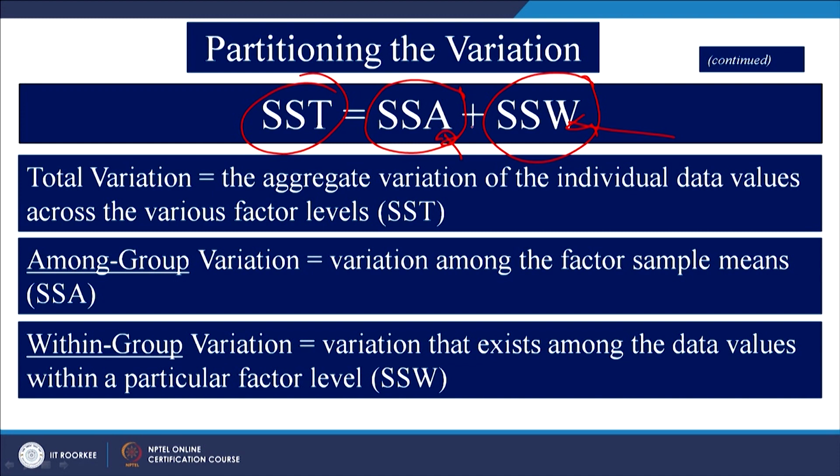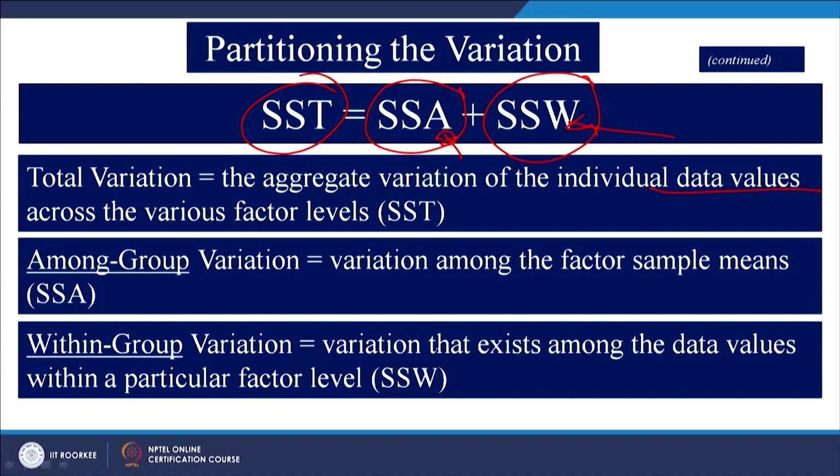Total variation is the aggregate variation of the individual data values across the various factor levels. Among group variation is variation among different groups, right. So, let us say there are three groups. So, difference among first, second, third and first and third.